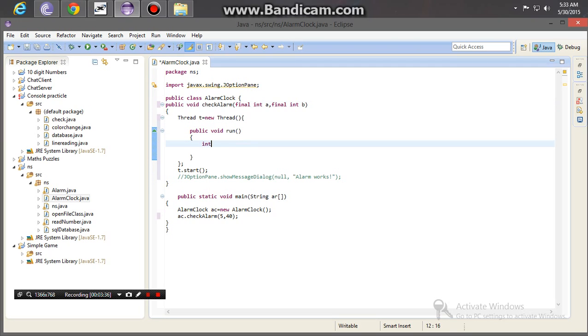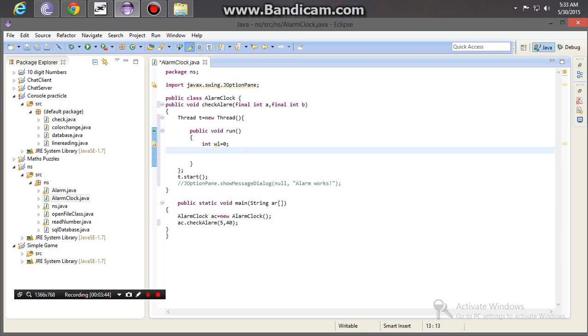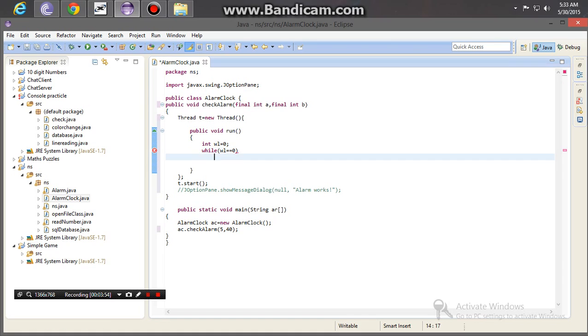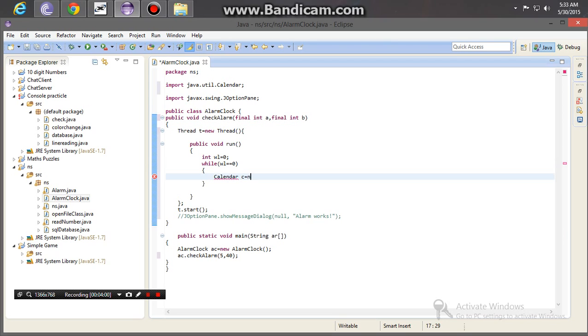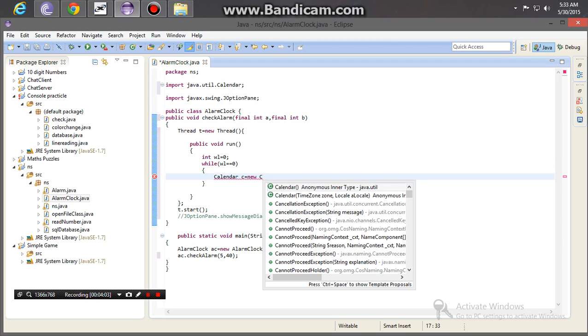Inside the run you have to type int wl, meaning while loop, equals 0. After that use the loop while wl equals 0. Then you have to type Calendar c = new Calendar.